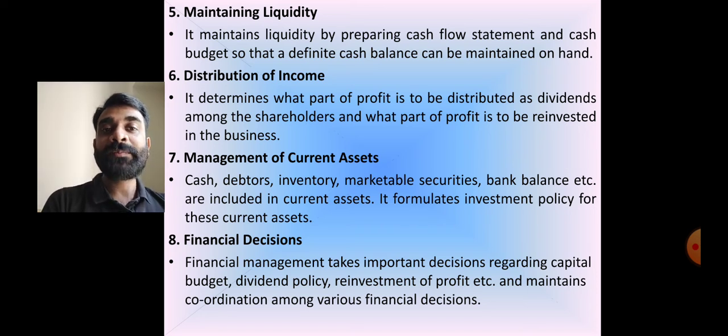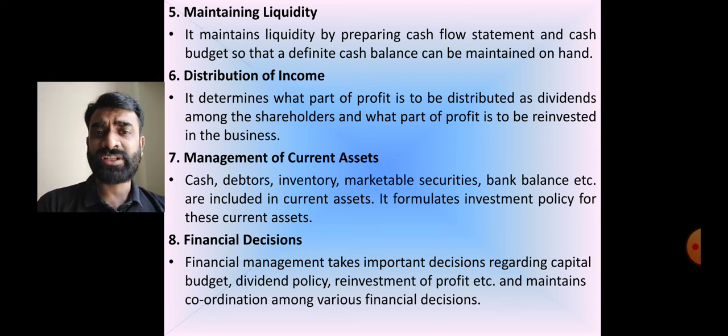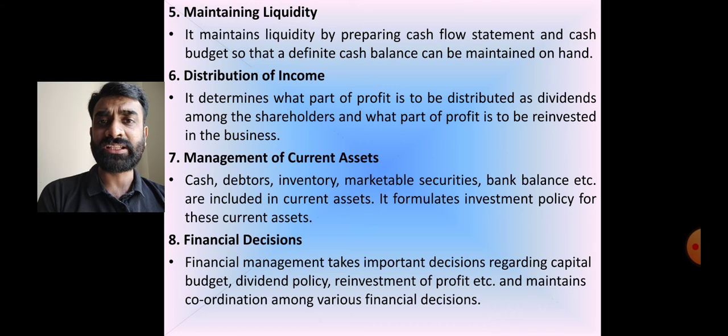Seventh, management of current assets. See, current assets include, just underline this in the textbook, cash, debtors, inventory, marketable securities, bank balance, etc. They are included in the current assets, right? These current assets are easily converted into cash. So it is going to formulate the investment policy. Getting my point, right? Current assets are short term, like for 1 year or so.